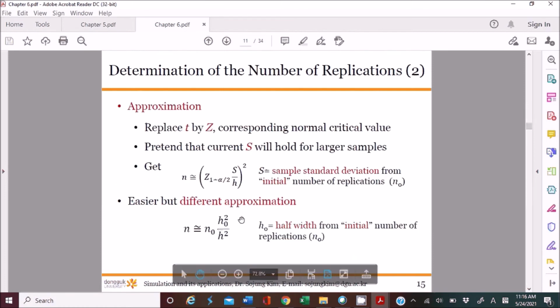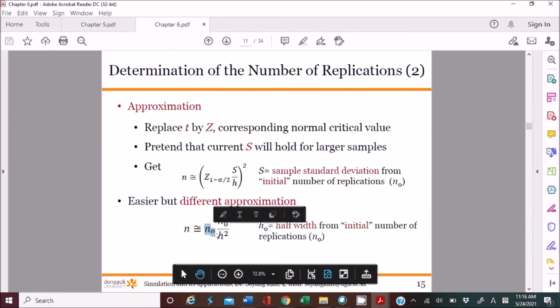So that's why there are two approaches to calculate the number of replications to have a certain target half width. Here is the half width from the initial run, h0, and then the target half width h is given. By using this equation, with n0 usually 5, you run your simulation model with n0 replications to get this half width.